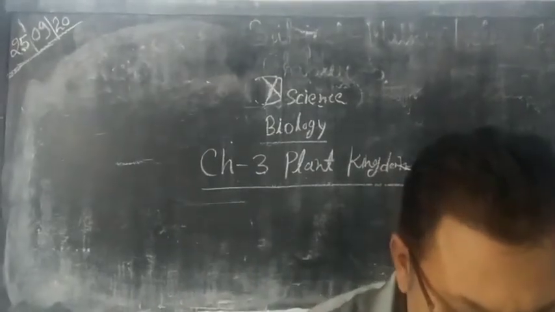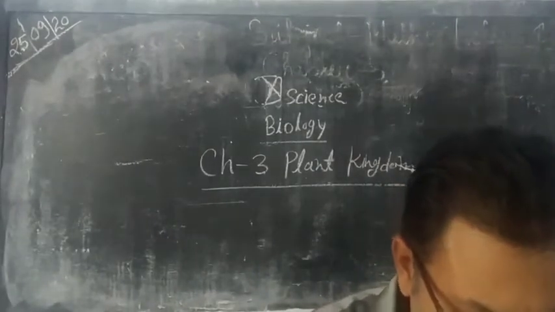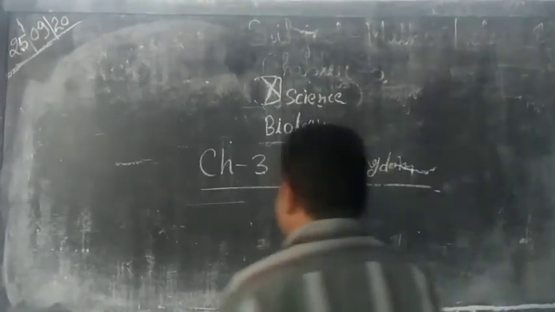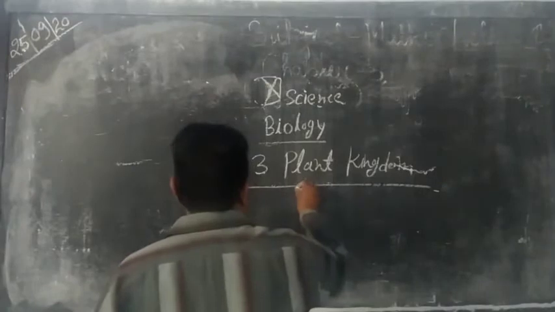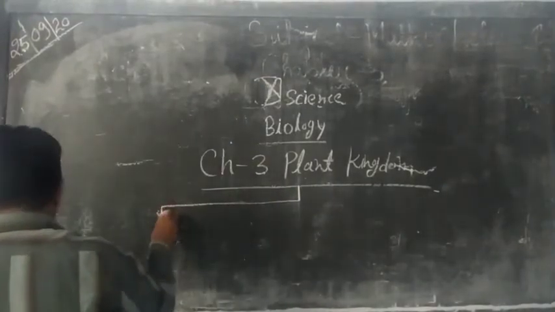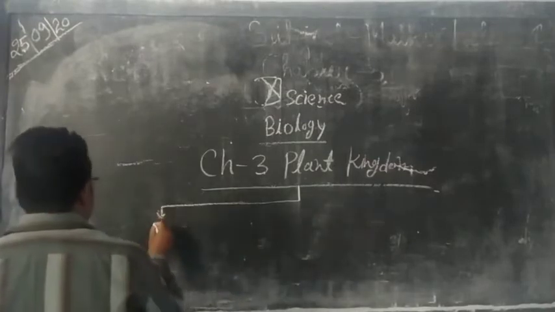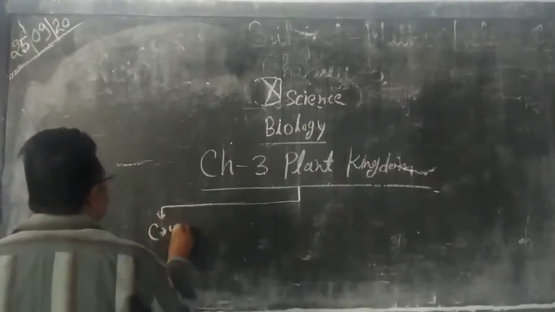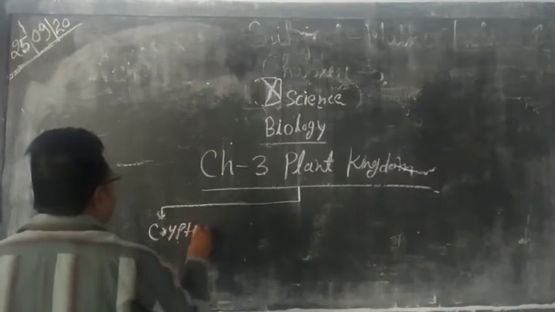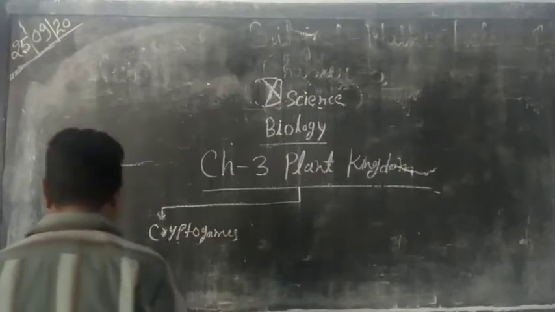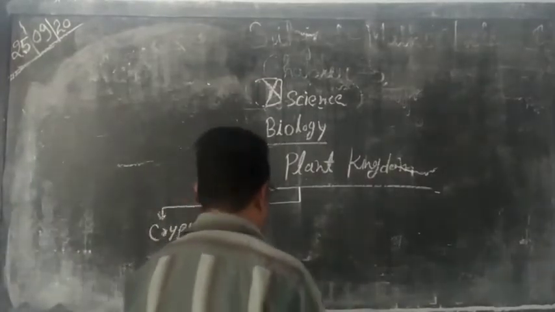The plant kingdom is classified into two subkingdoms. First one is cryptogams, and next one is phanerogams.